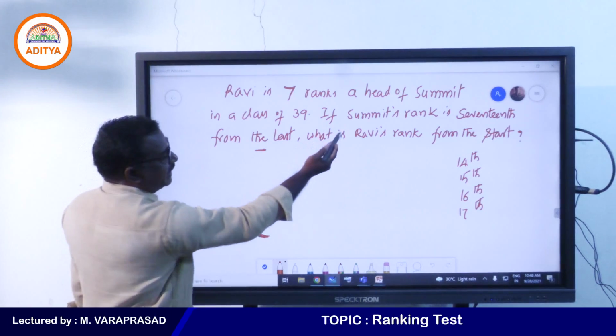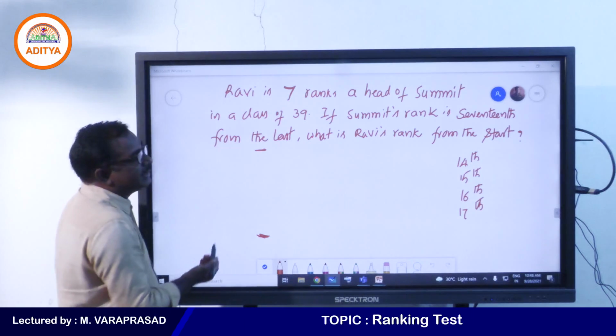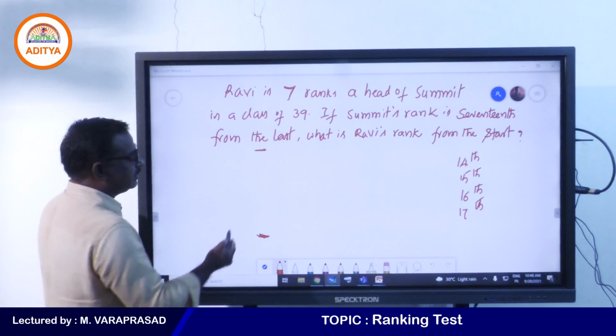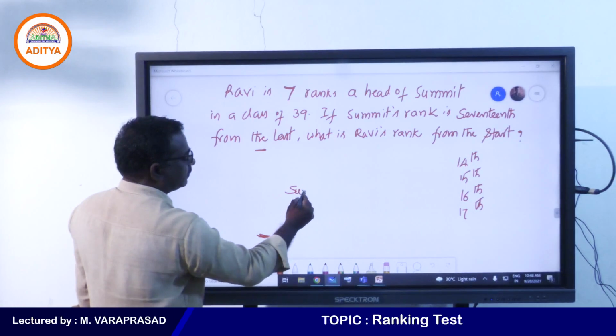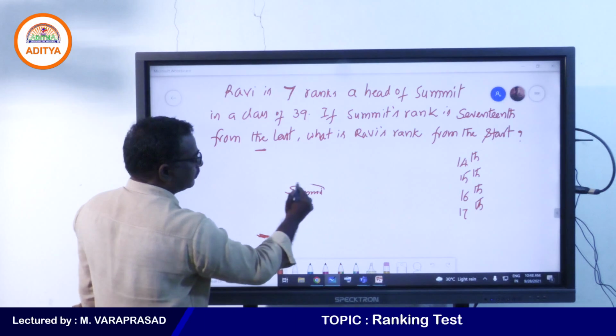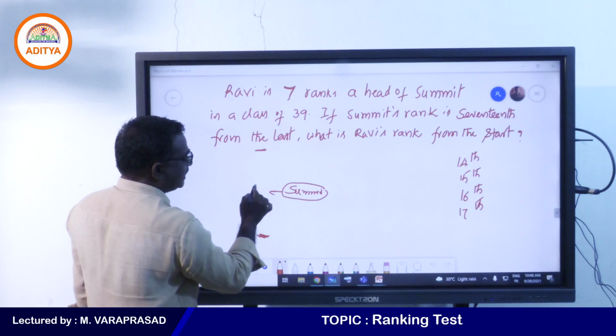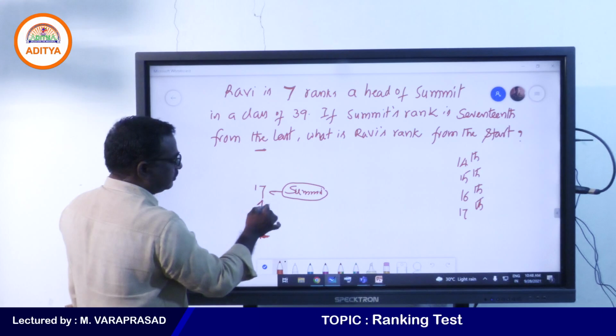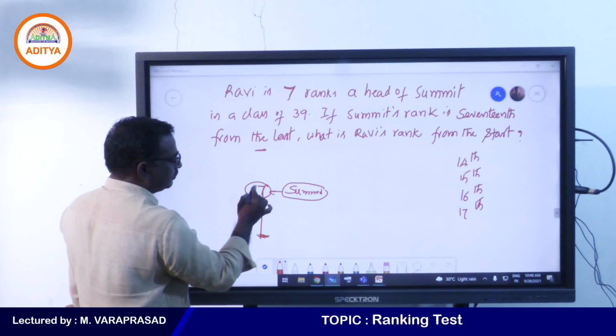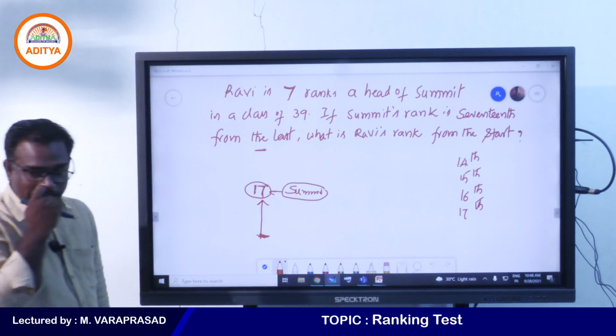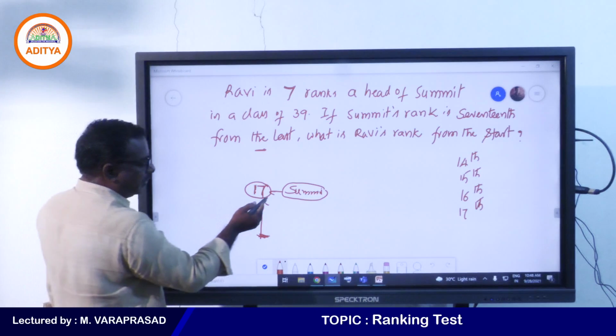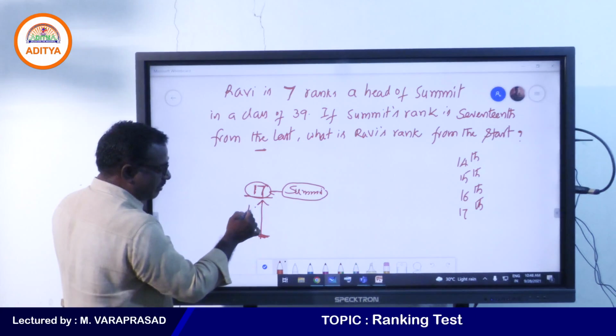So Samit's rank from the bottom is 17th. So if you take here Samit, this is 17th rank from the bottom. From the bottom 17th rank means below this, 16 members are there.